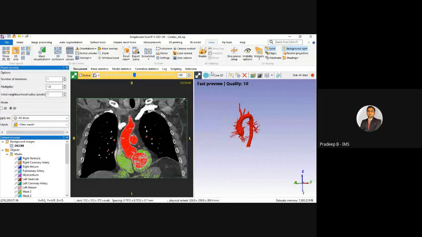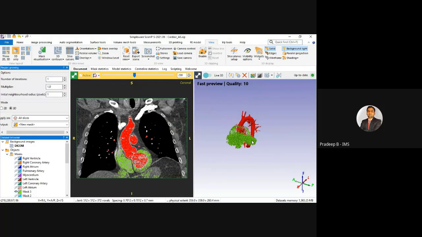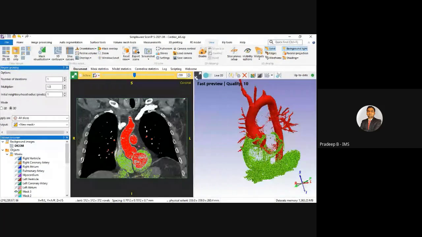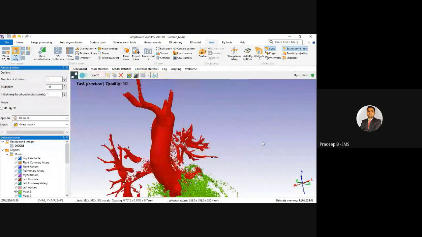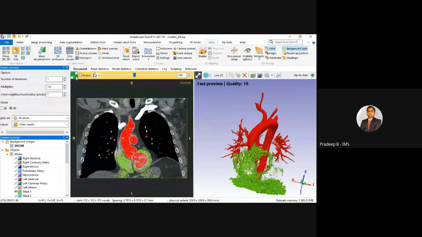Use this, generate this, because rendering is dependent on your GPU. You can see we have just segmented that heart.